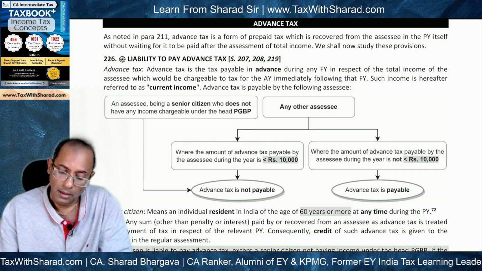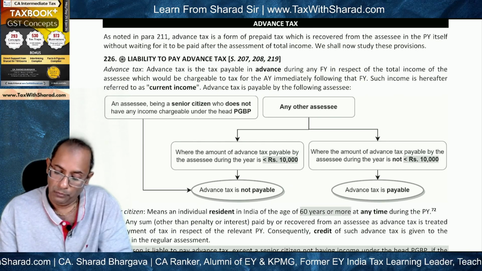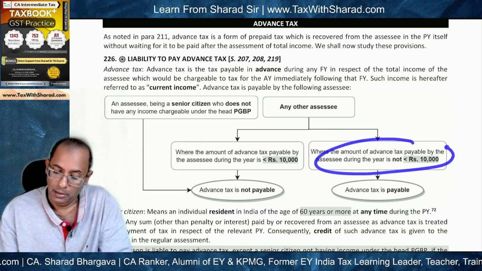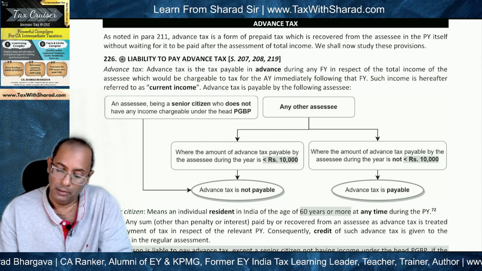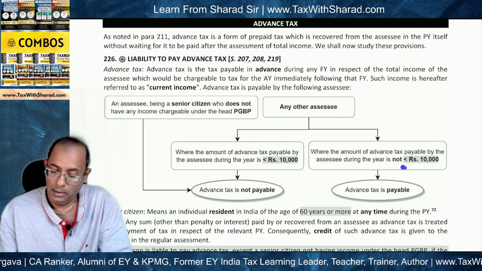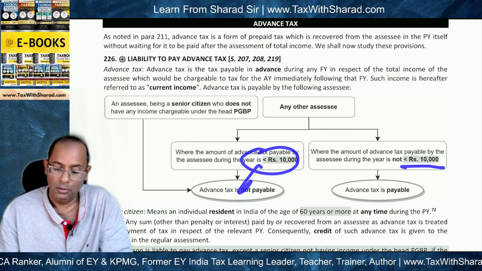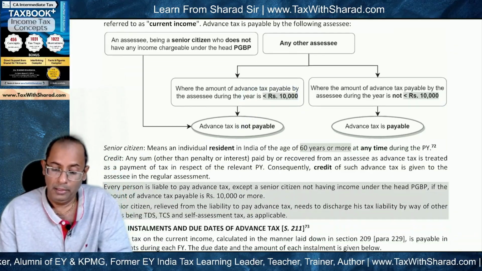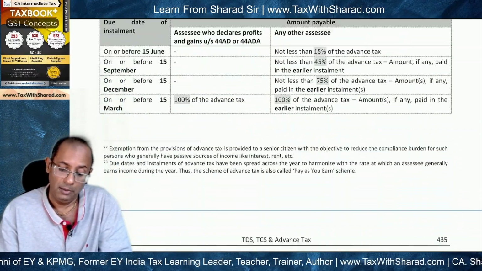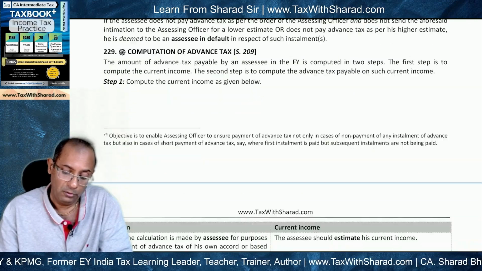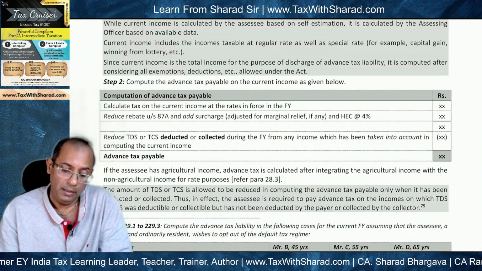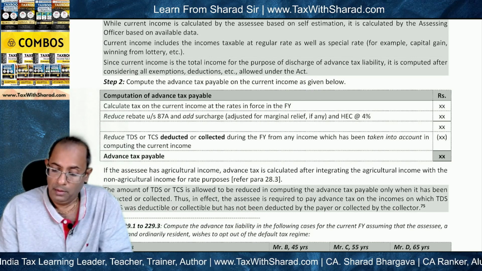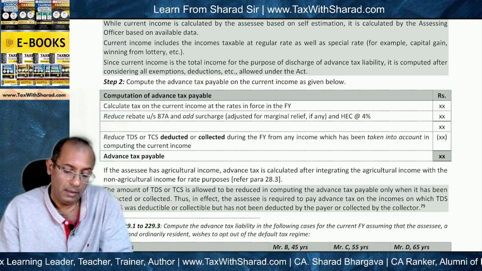So advance tax needs to be paid where the amount of advance tax payable is not less than rupees 10,000. If advance tax is less than rupees 10,000, then it is not payable. So first we need to compute the amount of advance tax payable. And how do we compute that? The advance tax which is supposed to be paid is to be computed in this particular method.